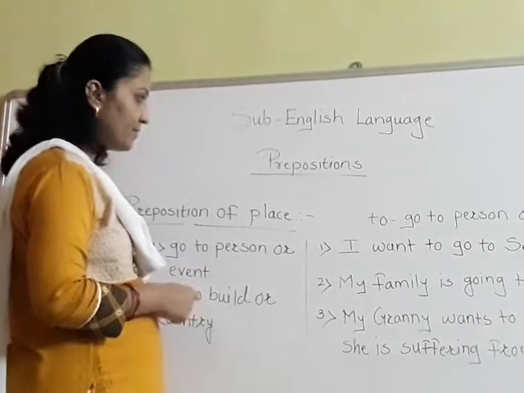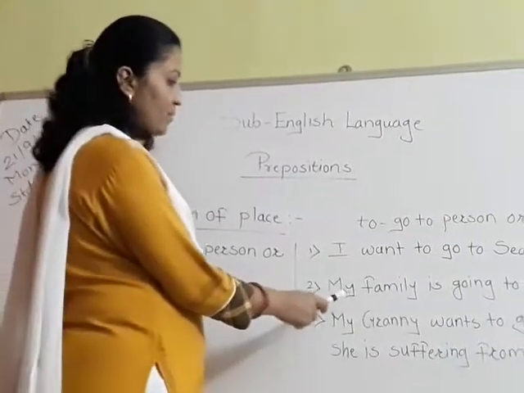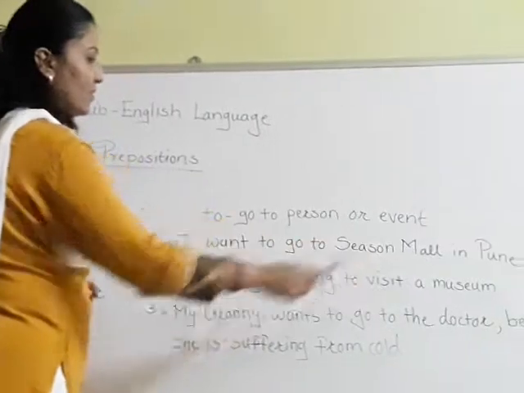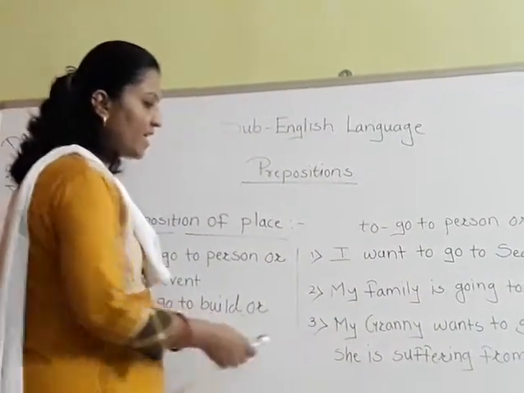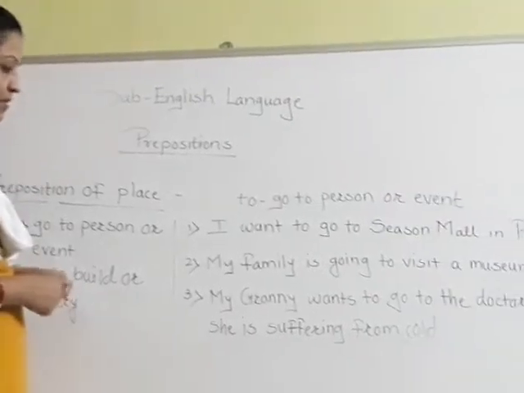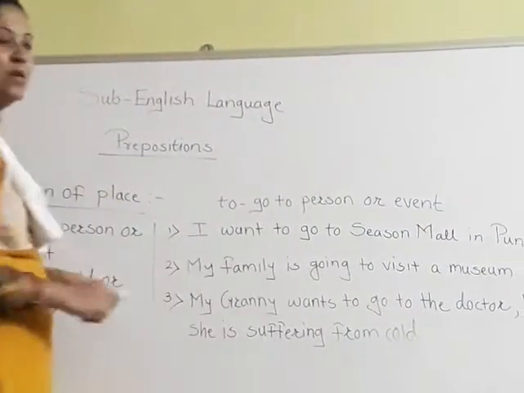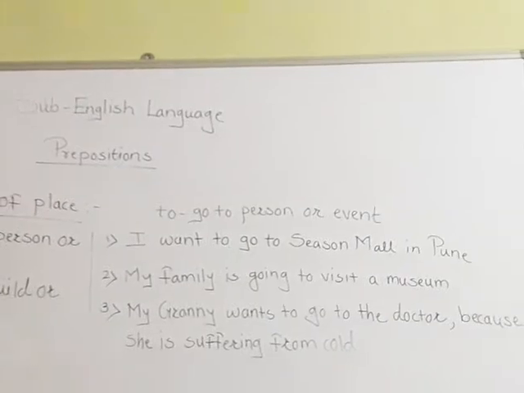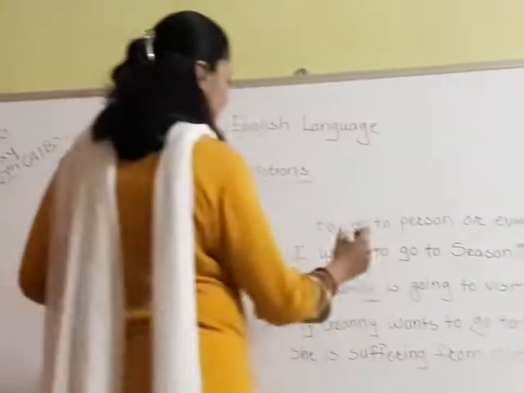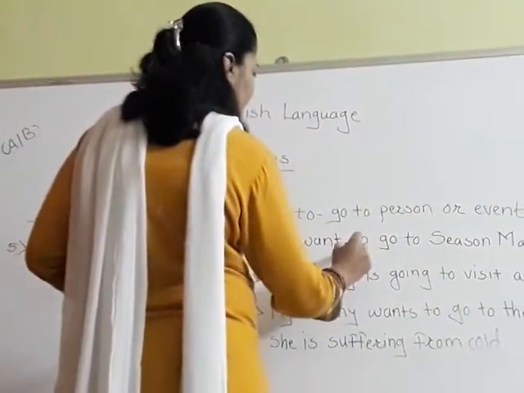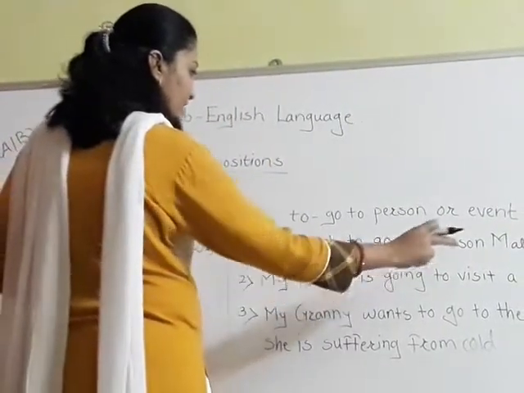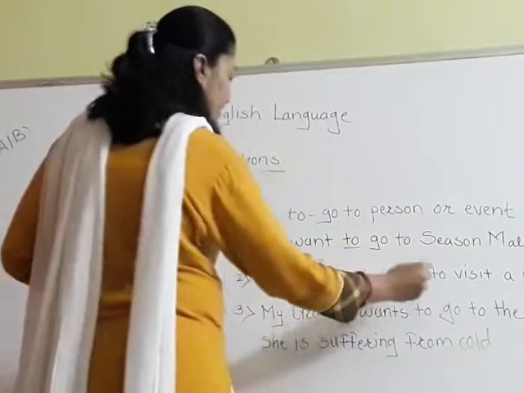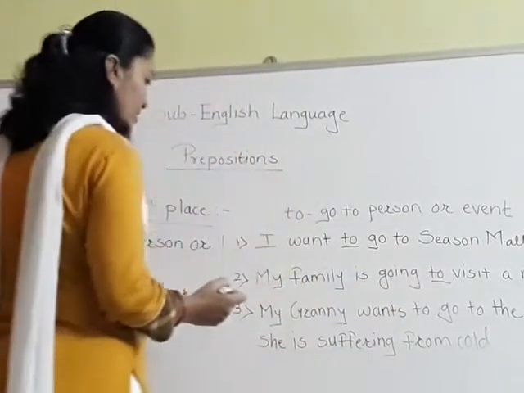Then the second sentence is, my family is going to visit a museum. Then the third sentence is, my granny wants to go to the doctor because she is suffering from cold. Here, to is the preposition.